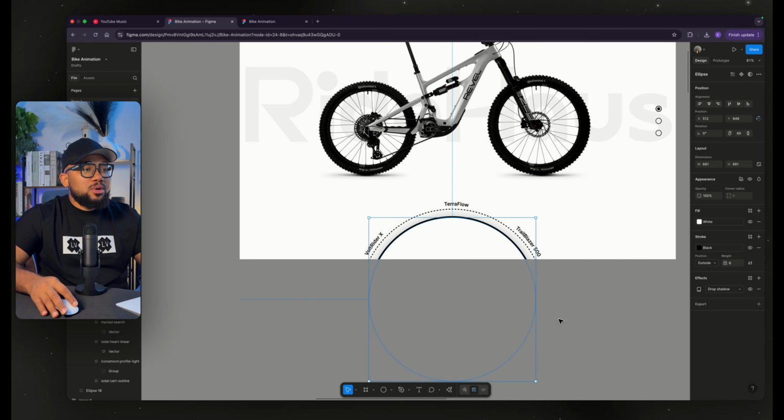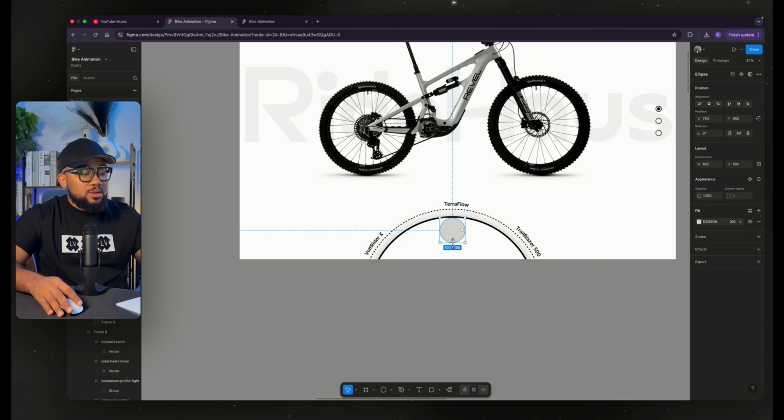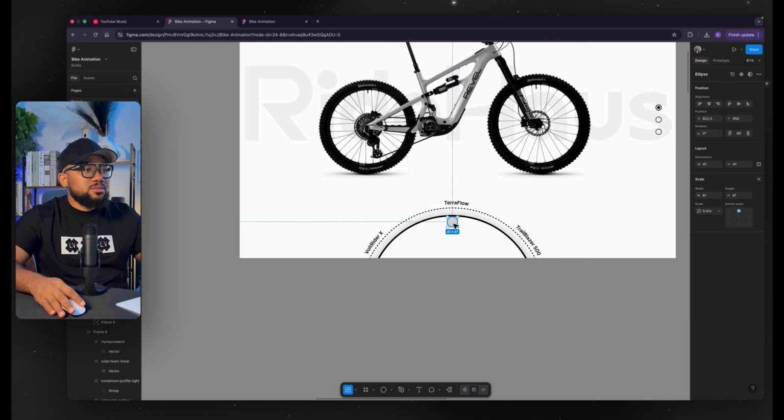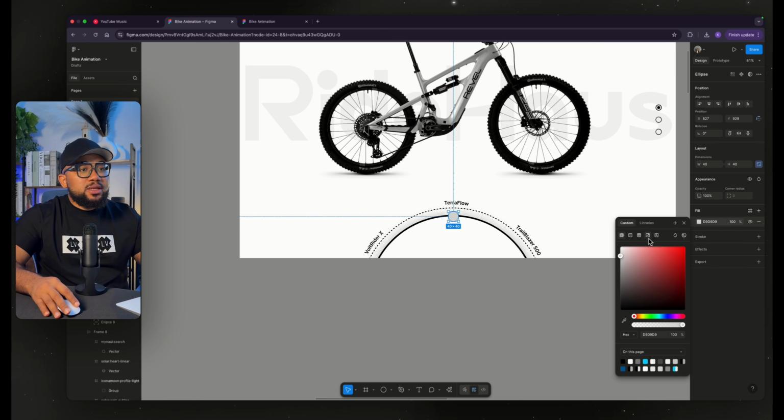So the last thing we're going to do now is to get an ellipse. Just to probably 40. Just bring it here. So I'm just going to get this to 40. So set this.